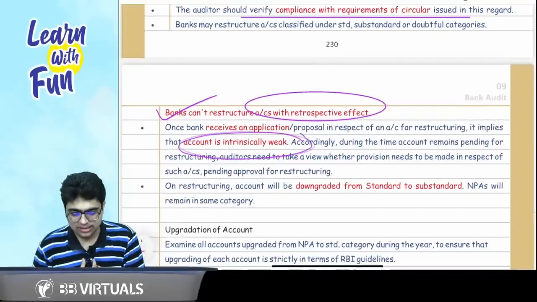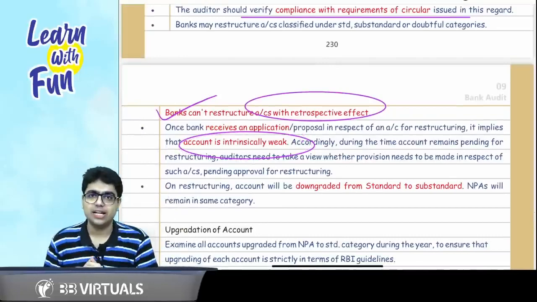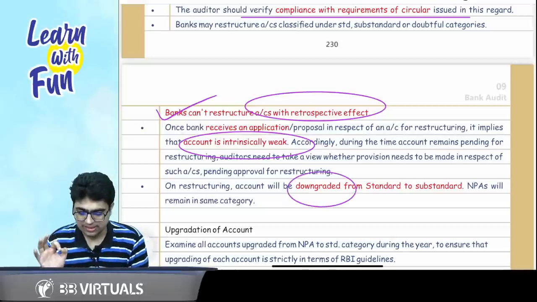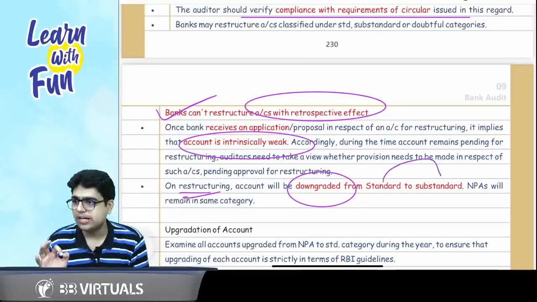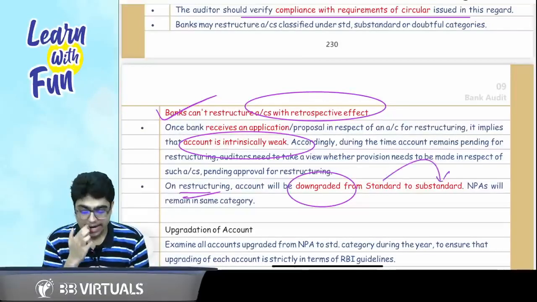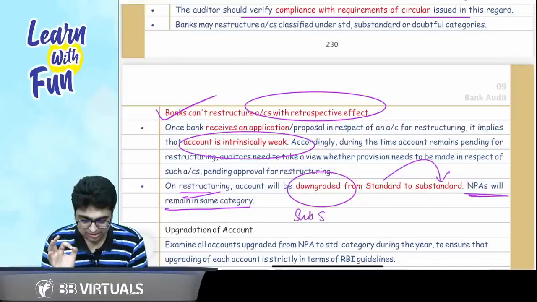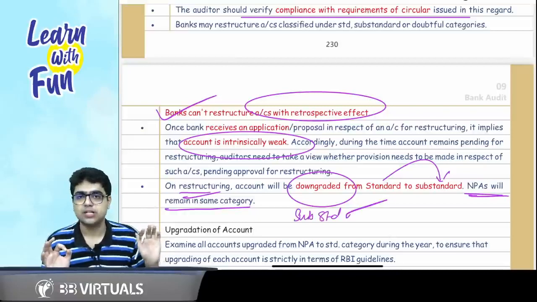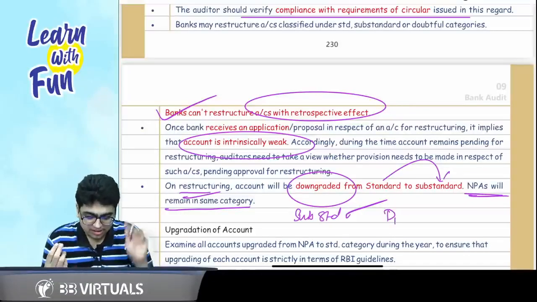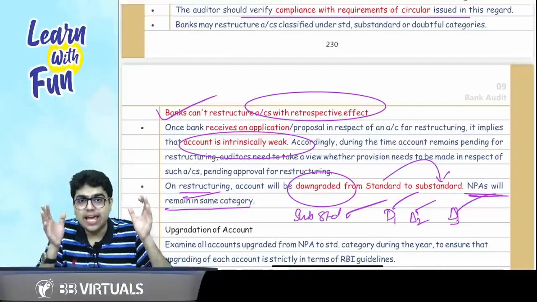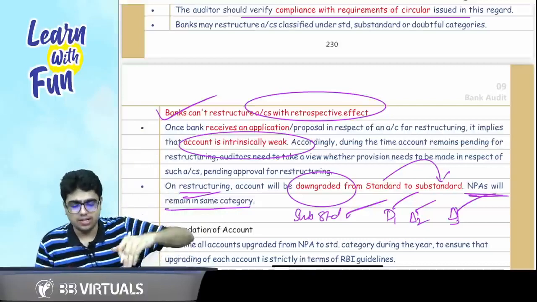If an account is intrinsically weak, it cannot be classified as standard, and such accounts will be downgraded. Once restructuring is done, they will be downgraded from standard to substandard, and NPAs will remain in the same category. If an account was already substandard, it will remain substandard. If an account was D1, doubtful 1, D2, doubtful 2, or D3, doubtful 3, that NPA remains in the same category, but standard becomes substandard.